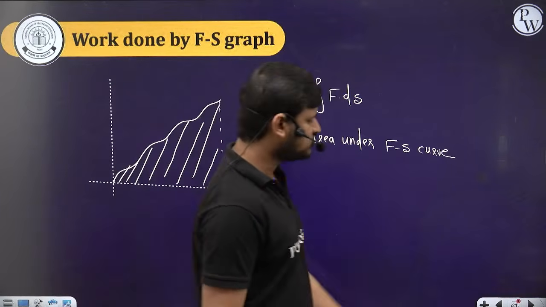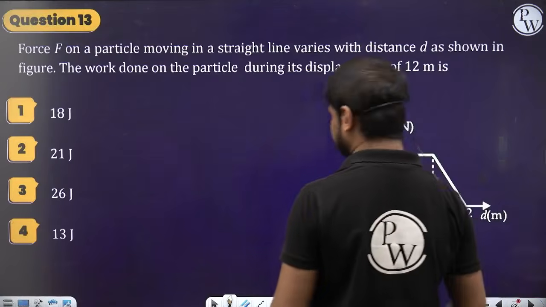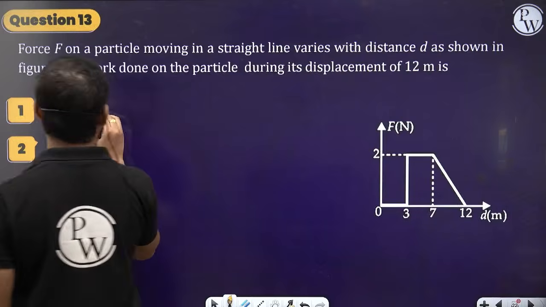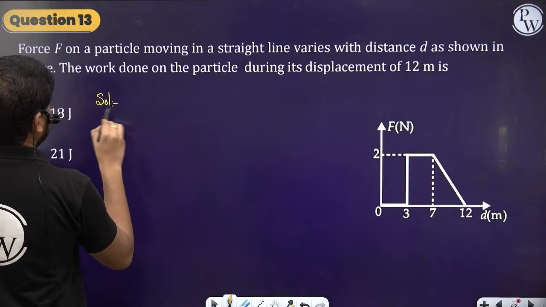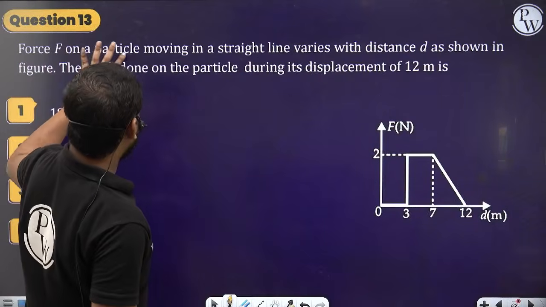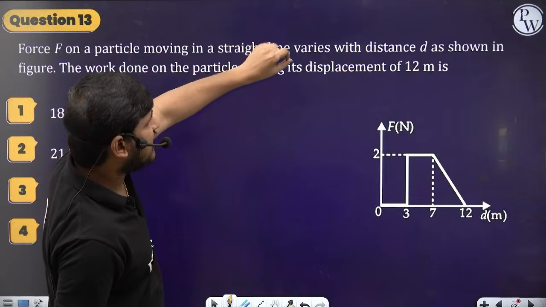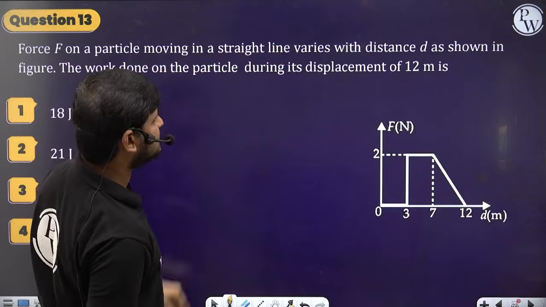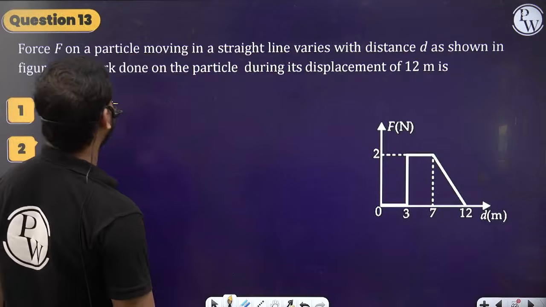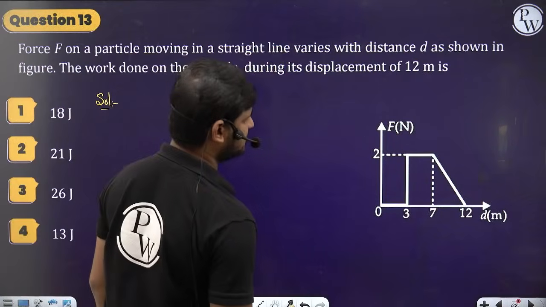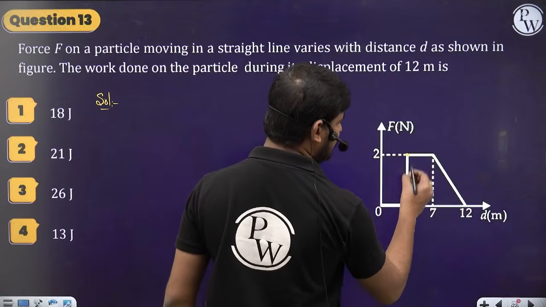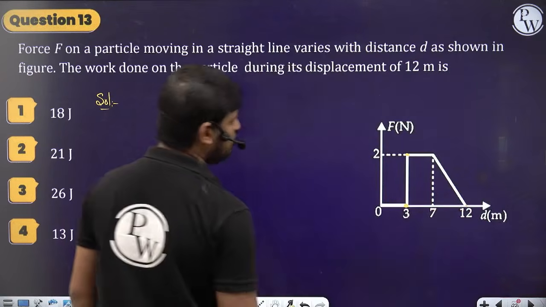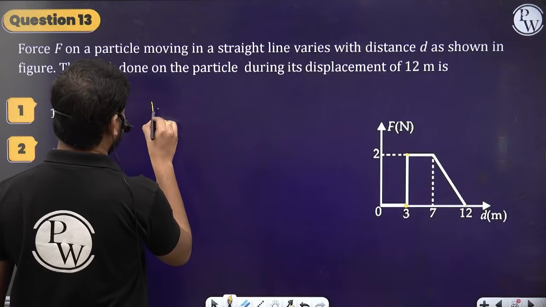So let's solve a question so that you'll understand better. See the question, guys, a simple question. What does the question say? A force F acting on a particle moving in a straight line varies with the distance d as shown in the figure. The work done on the particle during the displacement of 12 meters. The force is acting from here to here. So the work done is equal to the area under the F-s curve.